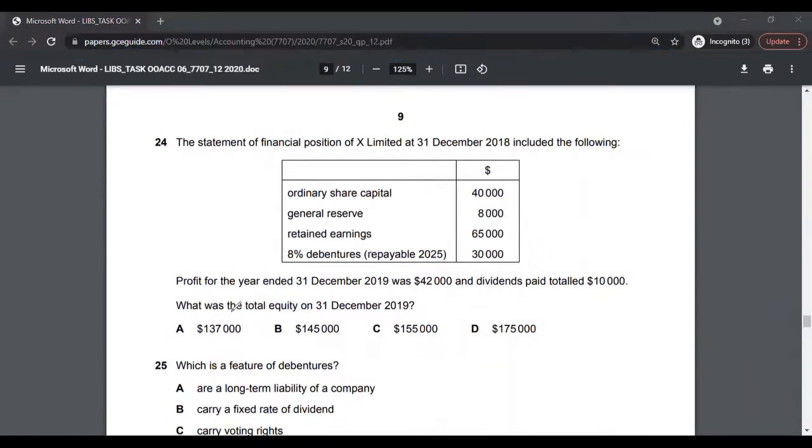Multiple choice 24. What was the total equity on 31st December 2019? So you would look at these options and identify the equity items. For example, this one is a liability. Debenture is a liability. So you have to identify the equity items there, and then calculate the total equity balance.